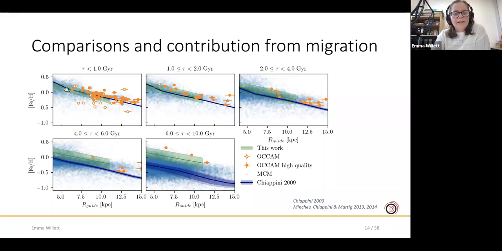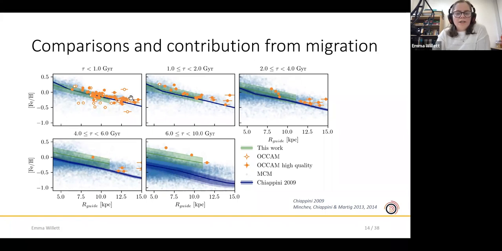So the blue line is the chemical history of the Milky Way, which doesn't know anything about the dynamical processes in the disk. So the spread here is caused entirely by the bin size. And the blue points add in the effect of radial migration processes. So we see that there's a clear flattening in the gradient. It's especially obvious if you look in this oldest bin between the chemical evolution model and the full chemodynamical simulation.